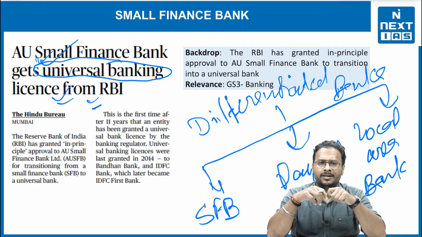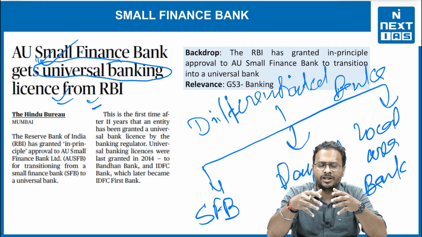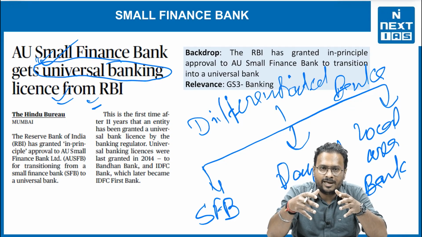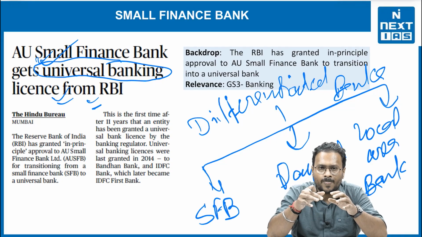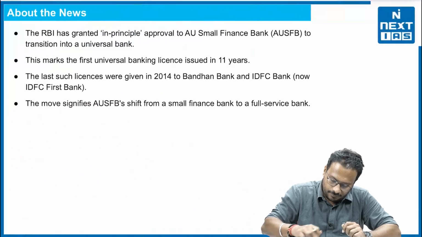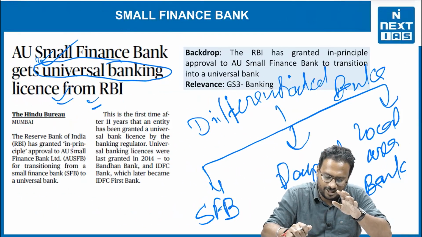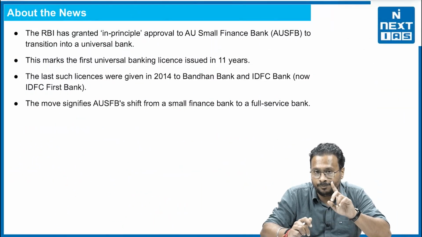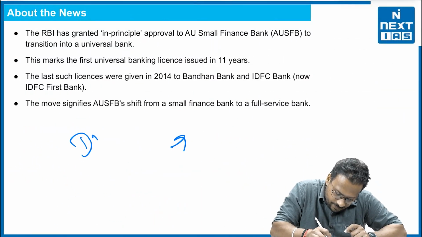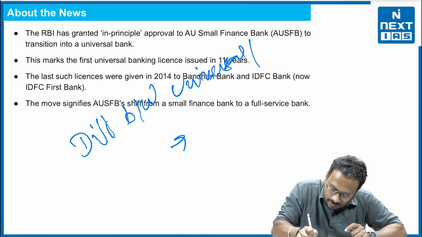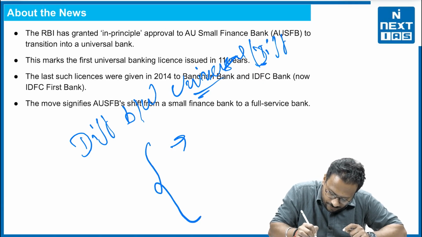What are they exactly? Differentiated banks are those who cater to the specific needs of a particular segment of the people. So this is the work and the aim of the differentiated bank. So ultimately, they will be helpful for financial inclusion as well, right? Now, do we have any difference between the differentiated banks and the universal banks? Yes, there are differences based on three parameters. The difference between universal bank and the differentiated banks lies in three parts.